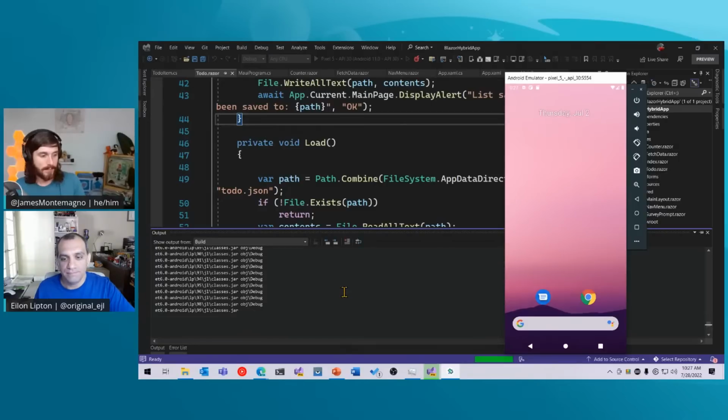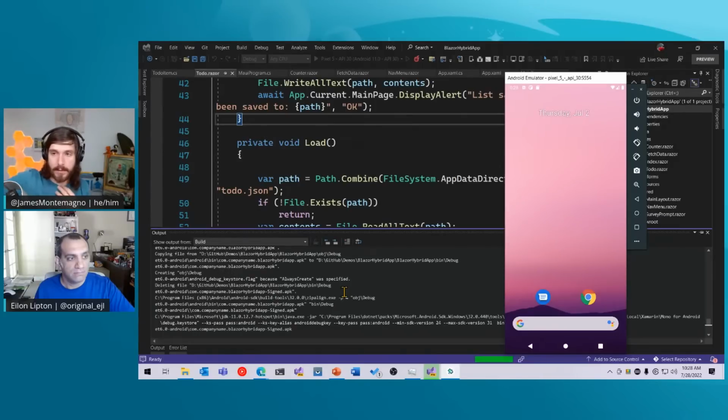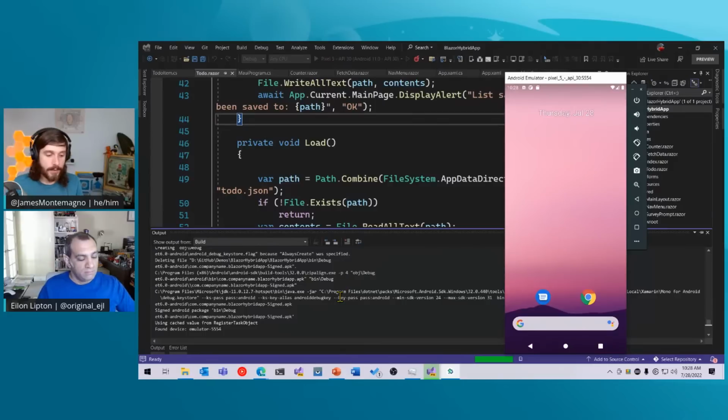Nice. Very cool. And I think Akash asked in here too how to consume an external API. How would you normally consume an external API? Our good friend HttpClient. It's exactly the same. Think about it like this: since all this logic is running inside of your application, you just use normal C# and .NET to call those APIs. 100% the same. So I'll get this running, and then I'll show one more little sample app that we have as well.